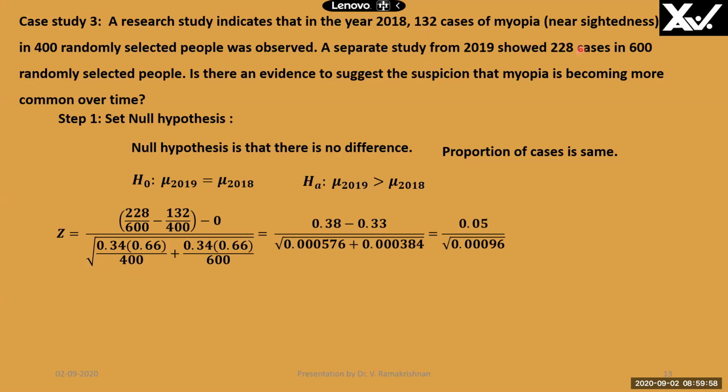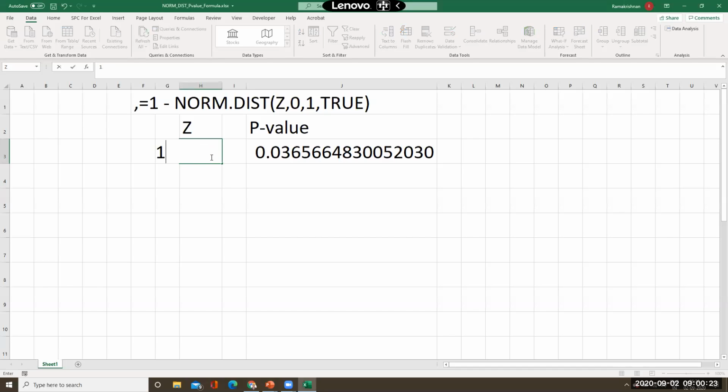The combined proportion is 132 plus 228 divided by 400 plus 600, right? Okay, that is 0.34 into 1 minus 0.34, which is 0.66, divided by sample size 1, and this is divided by sample size 2. Substituting the values, we will get a z value of 1.618. We will find out the p value by substituting in this expression. We know this 1.618. I'll just substitute 1.618. What is the value? I'm getting 0.052. That means slightly more than the significance level.